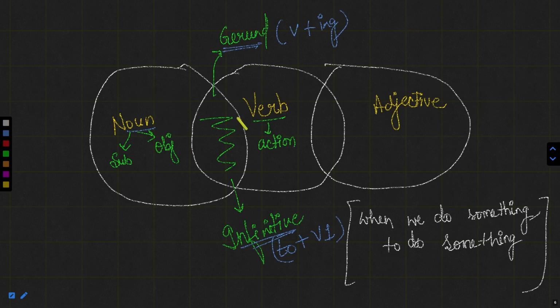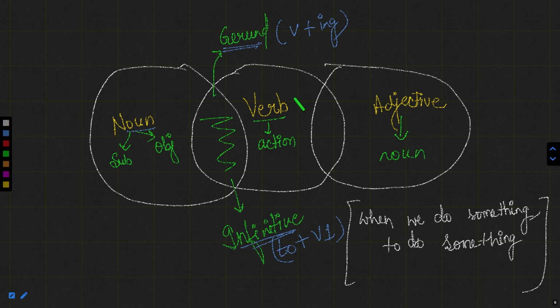Now let us get back to the diagram. I hope you understood all these points. Now we'll have another structure. Now what is it? If a word is there which looks like a verb, but it is behaving like an adjective. Now, what is the key function of adjective? To state the quality of someone, to qualify a noun. What does an adjective do? It qualifies a noun or a pronoun. It means it describes a noun anyhow. It states the quality of a noun.